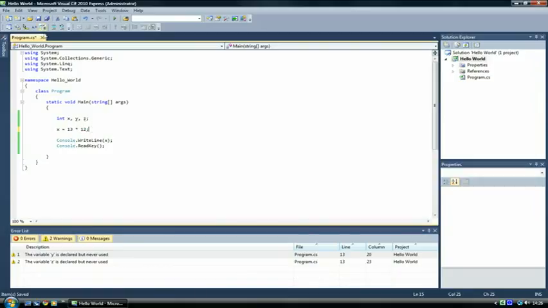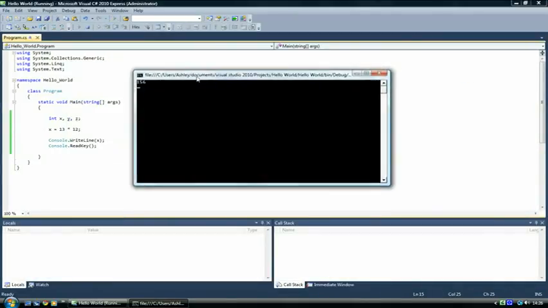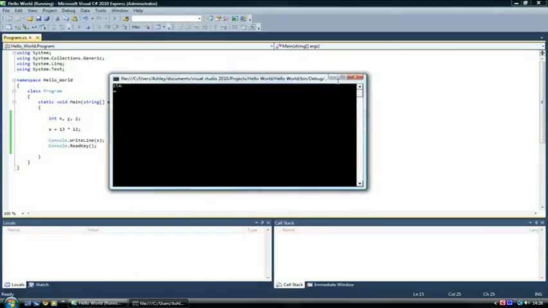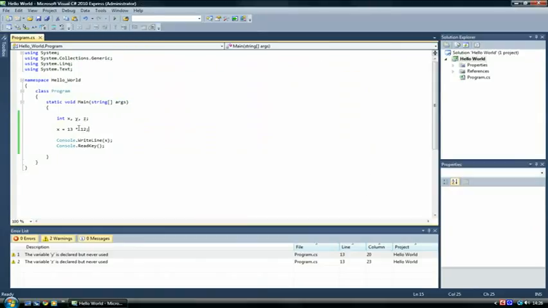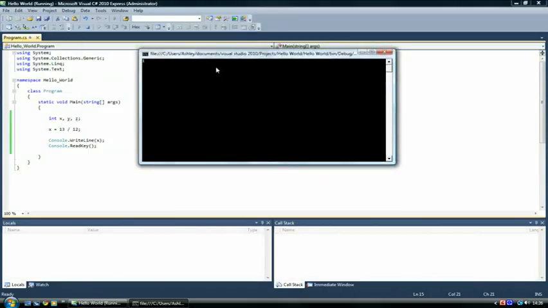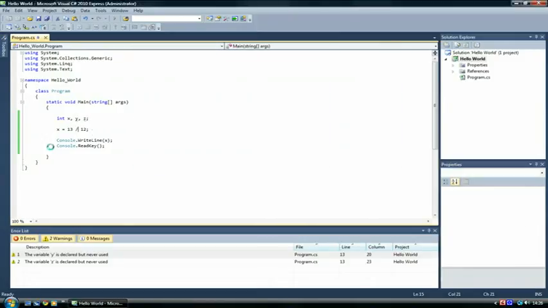Multiplying is an asterisk, not an x, as you may have thought, and there we go, 156. Dividing is a / sign, and there we have 1 because it doesn't really divide equally, and we're using an integer variable. So if it was a double, then we would get the exact answer, but because we can only have whole numbers, that's why we can't.